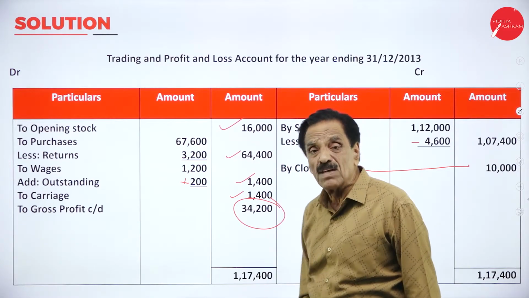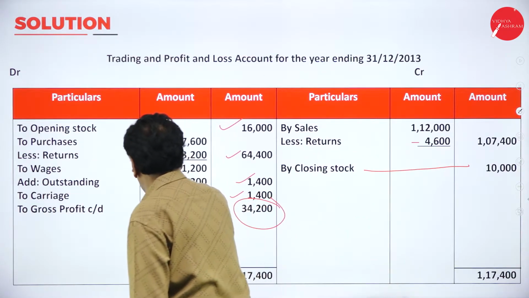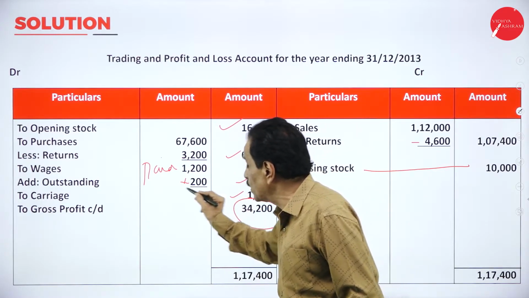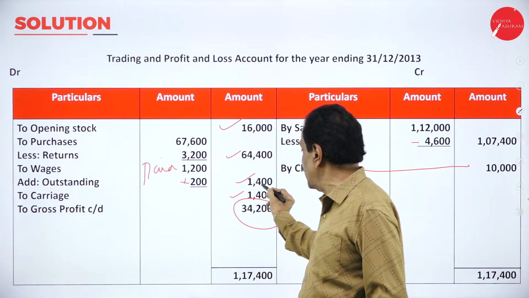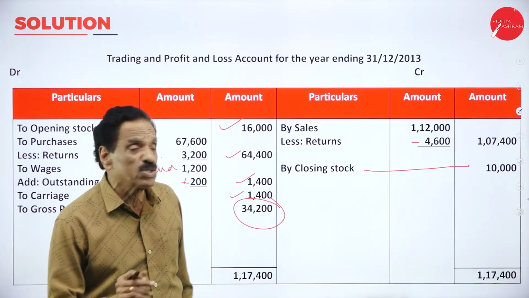Actual purchase becomes 64,400. Wages paid is already paid. Your wages paid is how much? 1,200. How much is still payable? 200. It becomes 1,400. Your carriage inward is 1,400.